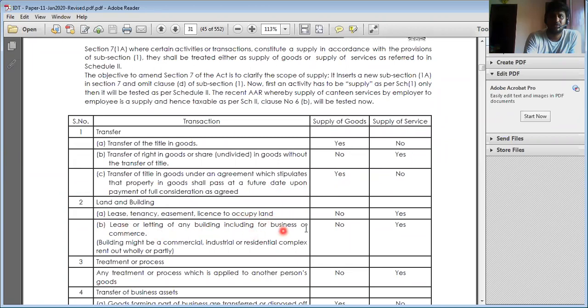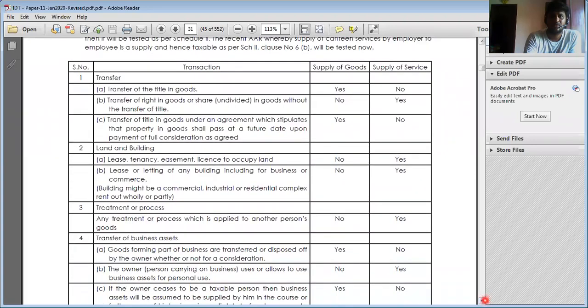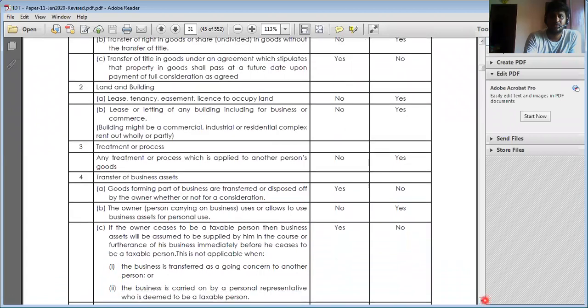Okay, leasing and letting out is also considered services. Treatment process is also considered services. Transfer of business asset: if the title is transferred, then it is considered as goods. If it is not a transfer of title and it is only for use, then it is services.